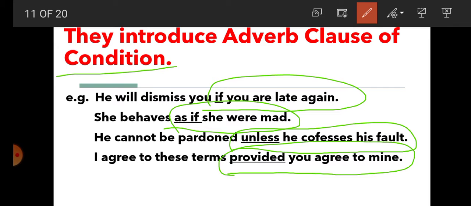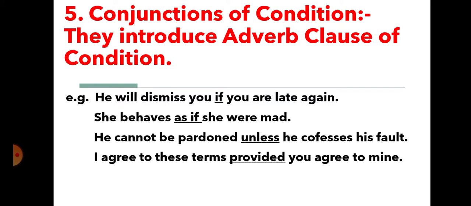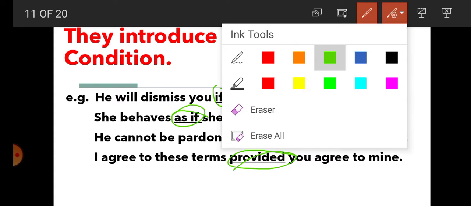So here, student, we have got that conjunctions of condition, they introduce adverb clause of condition, and they are used to indicate what? They are used to indicate the condition in a sentence. So here, if, as if, unless, provided, they are conjunctions of condition, and they come under subordinating conjunction.